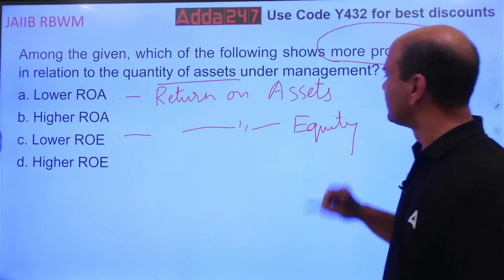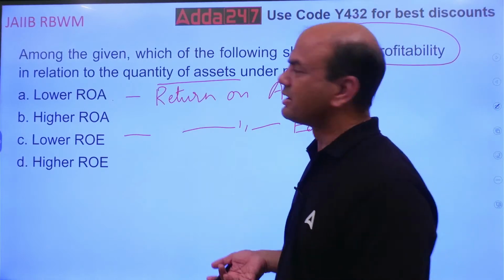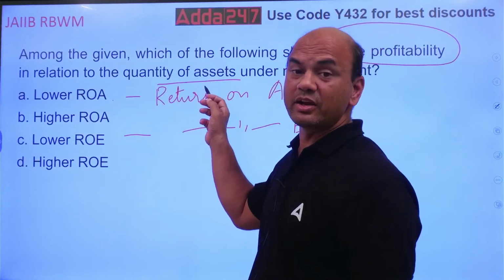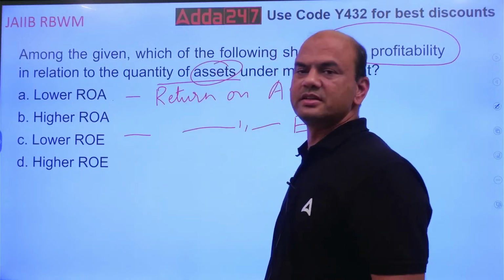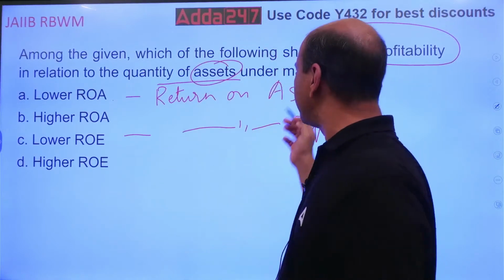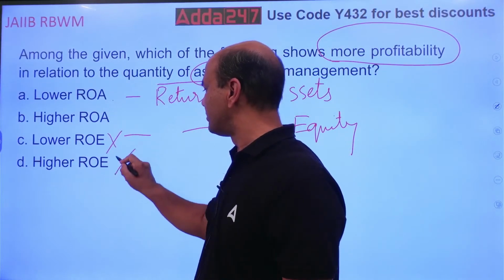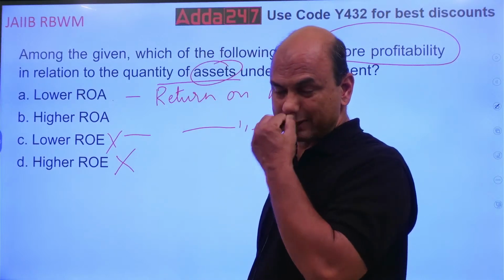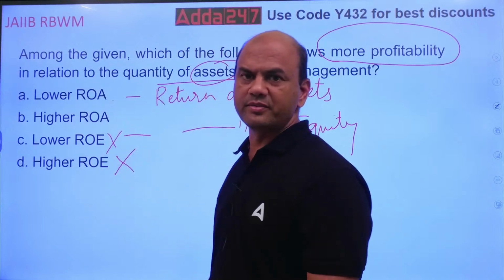Okay. So from the name itself now you will get it. If it is equity, how can you expect more profitability with relation to the quantity of assets? Here specifically we are mentioning assets. So assets means it will be assets only. So these two answers will be out, because this is equity. So answer will be either lower ROA or higher ROA.